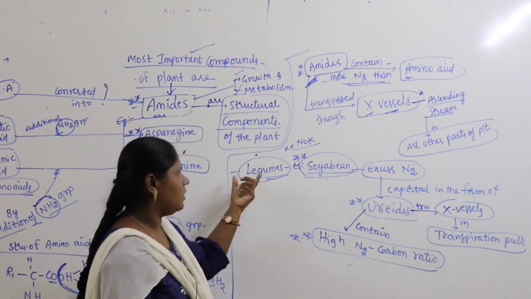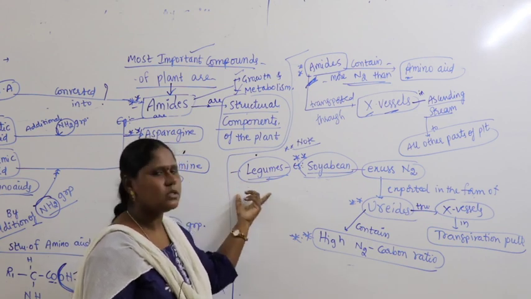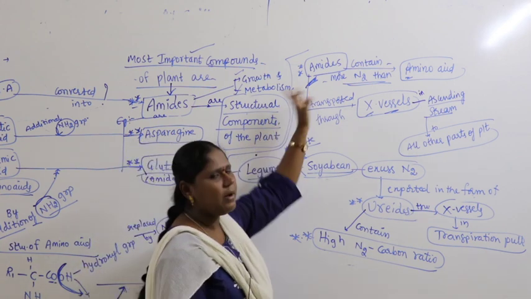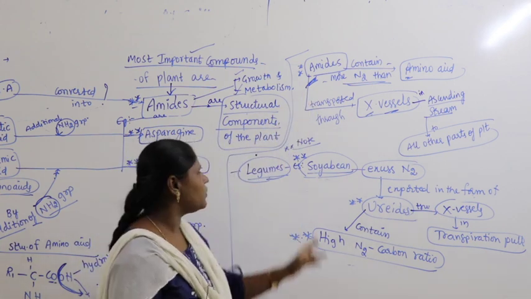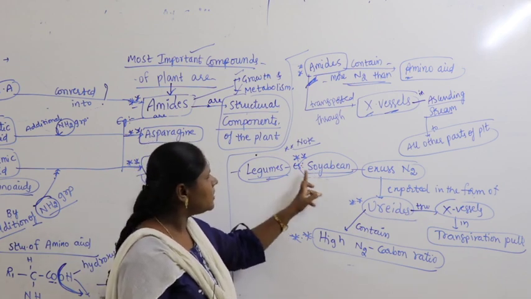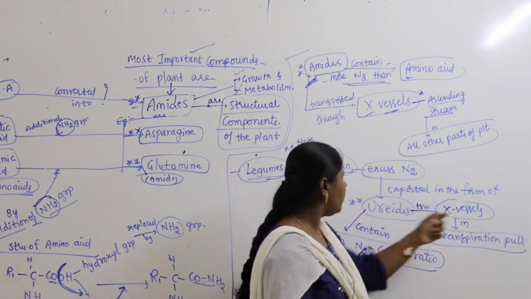So generally legumes are involved in nitrogen fixation. In all legumes, no doubt, excess nitrogen, ammonium, converts into amides. But in case of soya bean, very important, exceptionally you have to remember, excess nitrogen is exported in the form of urates.